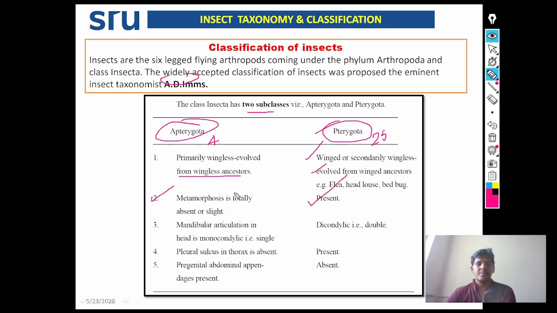Here, metamorphosis is present. In Apterygota, mandibular articulation in the head is monocondylic, that is single, but here it is dicondylic. Pleural sulcus in thorax is absent, but here present. In Apterygota, pregenital abdominal appendages are present, but here these are absent. About pregenital abdominal appendages, we have already discussed in another chapter, that is abdominal appendages in insects.